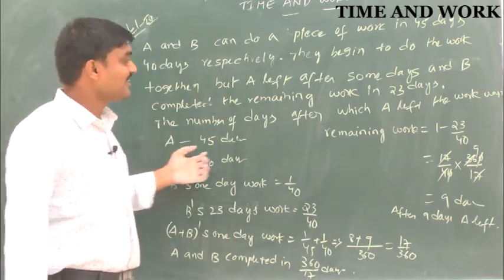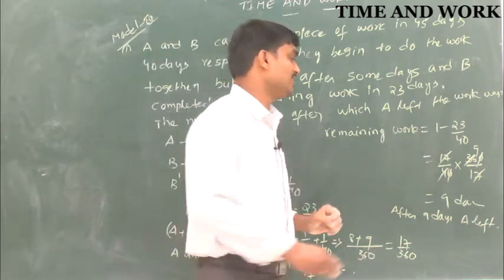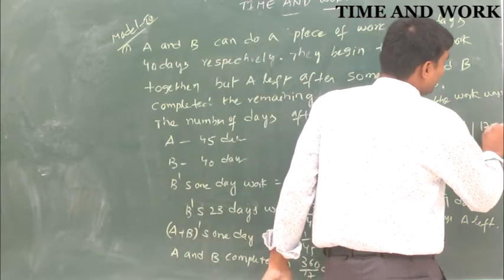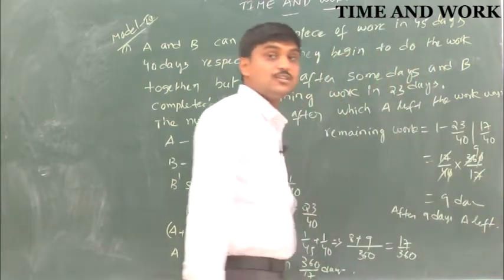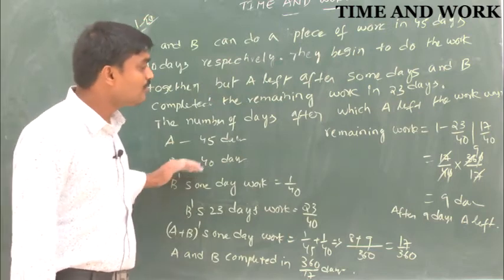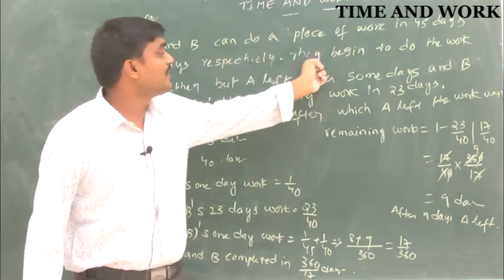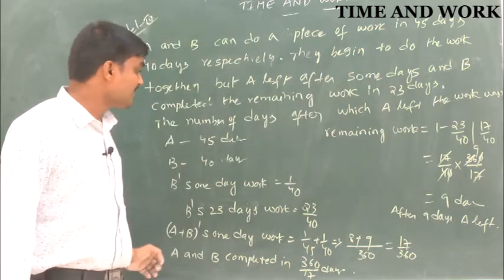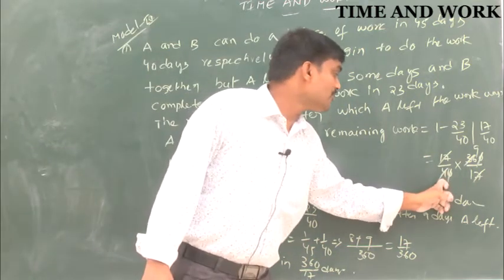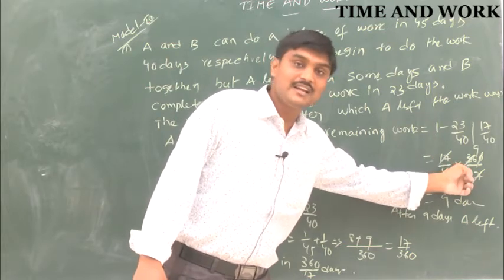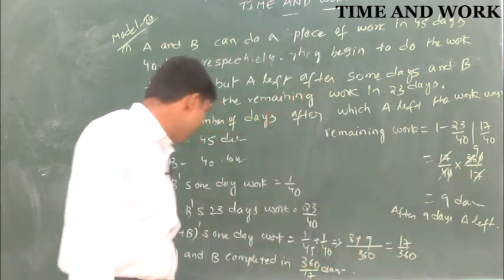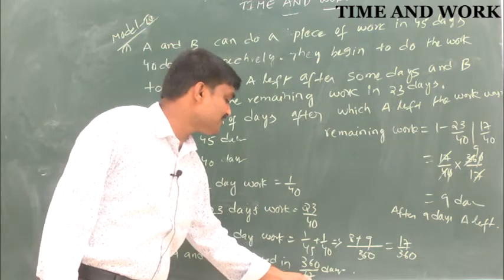So the remaining work is 17 by 40. Who will do the 17 by 40 work? A and B working together, because they began to do the work together. That's why the 17 by 40 work will be completed by A and B.